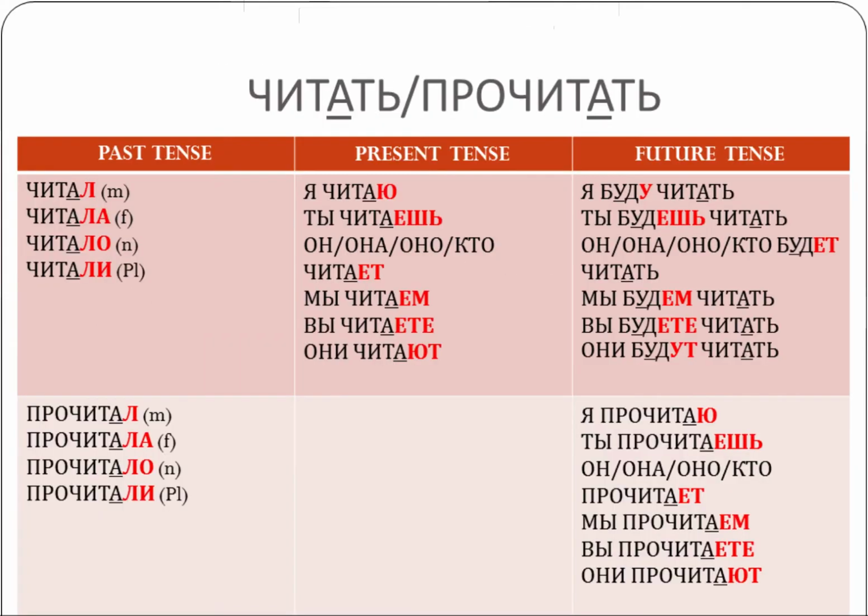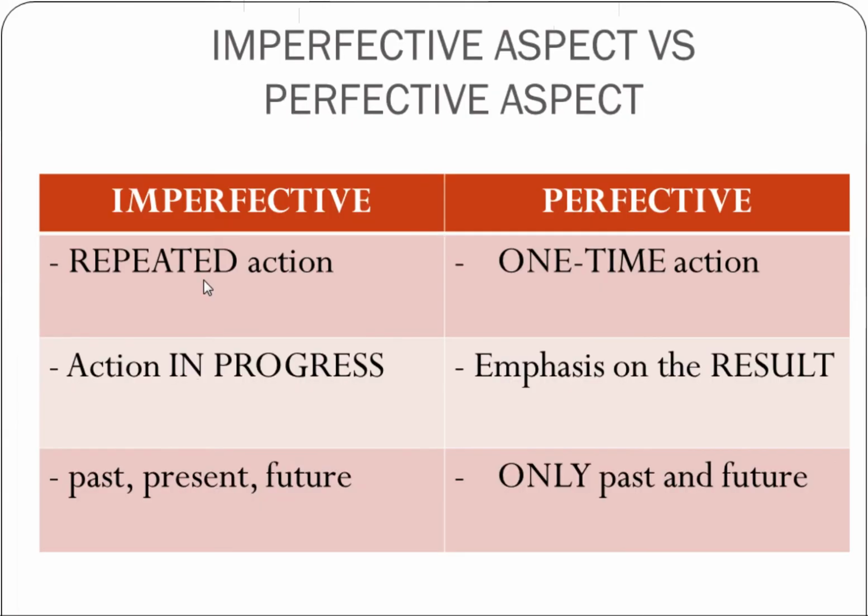And then if you're wondering when do you need these forms and when do you need these forms, the difference between imperfective and perfective in the future is exactly the same as it was in the past. So we use imperfective regardless whether it's past or future or present for repeated actions, actions in progress, and perfective for one-time actions, emphasis on the result.